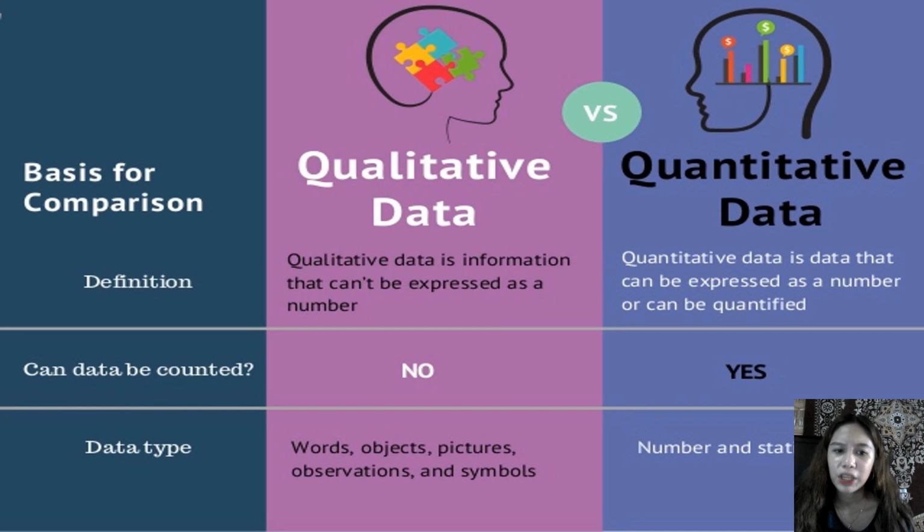So we have here another basis for comparison. Can data be counted? Of course, qualitative data cannot be counted, but quantitative data can indeed be counted. The last basis for comparison is the data type. Qualitative data consists of words, objects, pictures, observations, and symbols, while quantitative data tackles numbers and, of course, statistics.